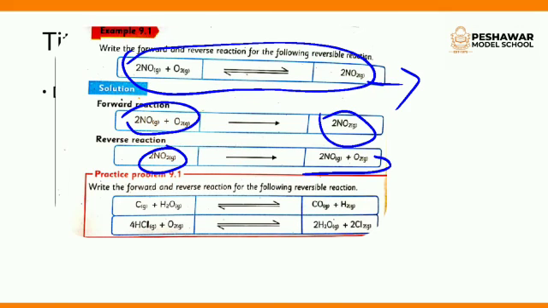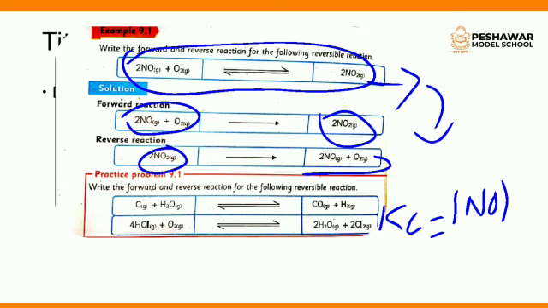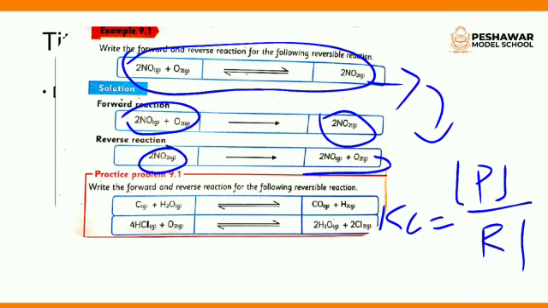If we write the Kc equation for this reaction, Kc is equal to the concentration of products over the concentration of reactants.